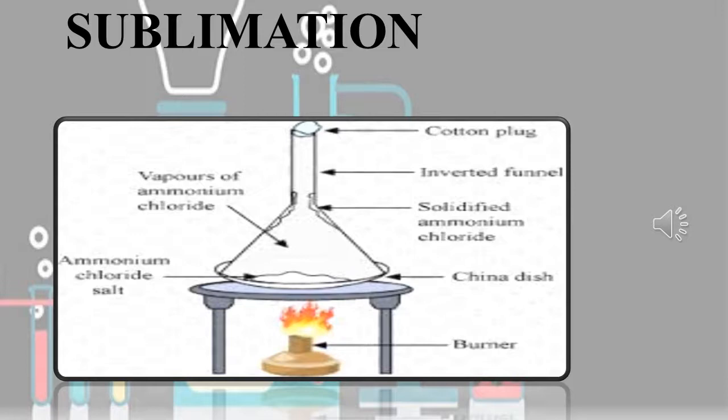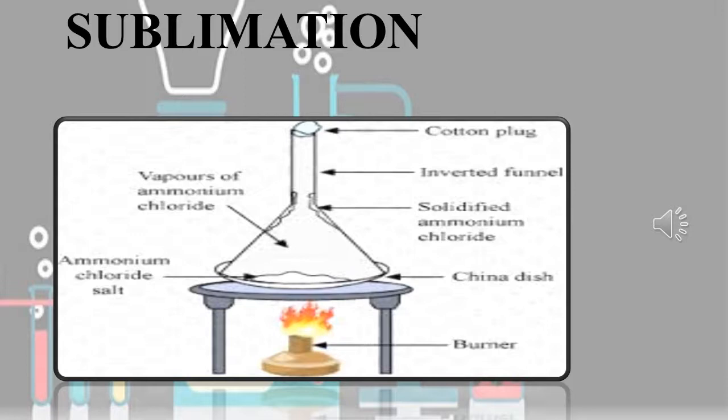When the solid substance is heated, it changes directly from solid to gaseous state without changing into liquid. When we cool that substance, it is vice versa: the gaseous state changes into the solid state. So this process is known as sublimation.